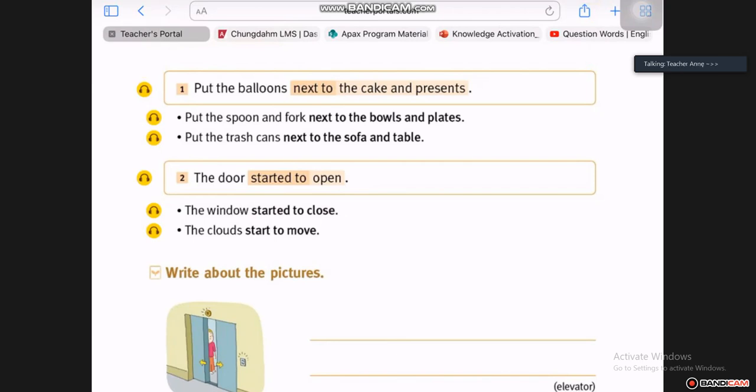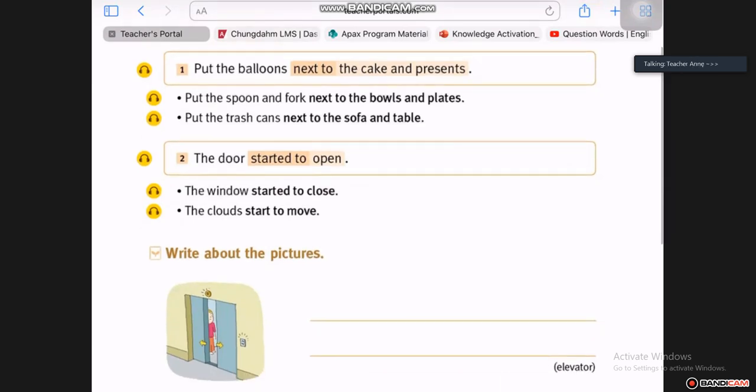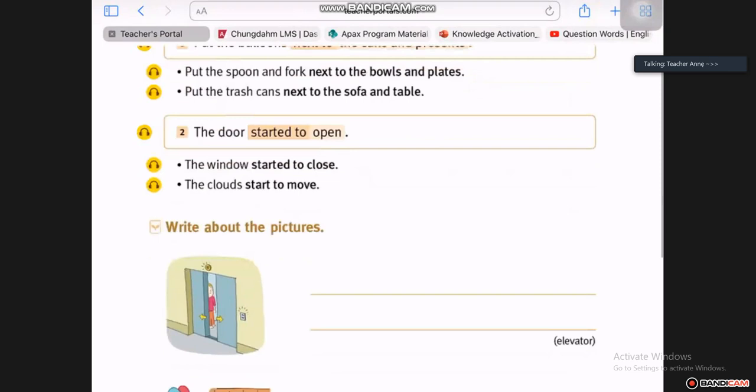The balloons will be our noun. Put and next to, if we look at the sentence, if I say to you, take something and put it next to the bowl of plates, we can see that is our chunk. Put it next to, that is your action, your verb and your nouns put together. Put the trash cans next to the sofa and bed. Next to the sofa and bed is our chunk.